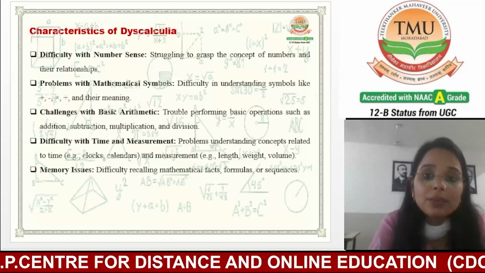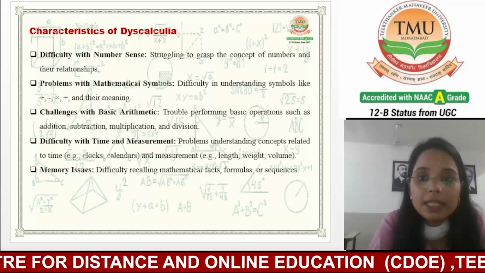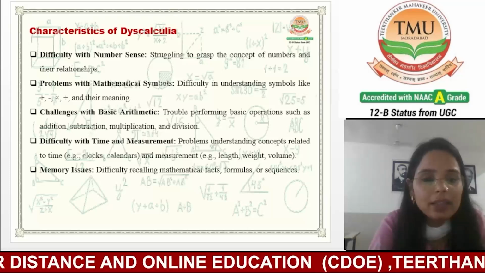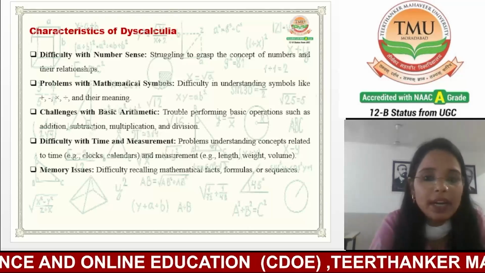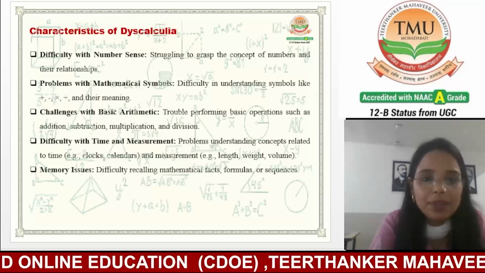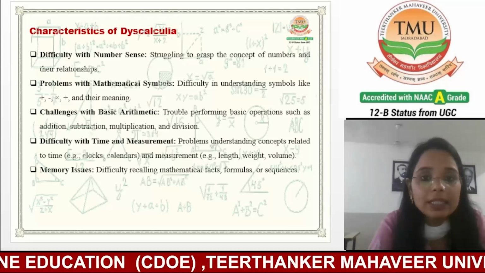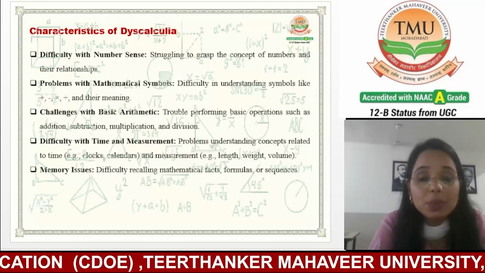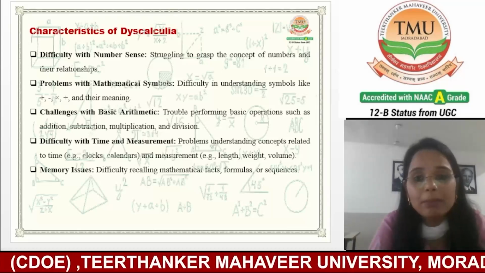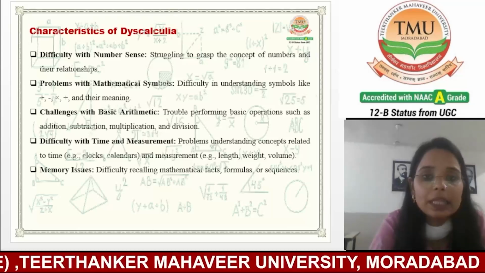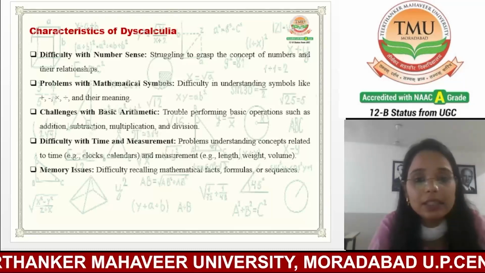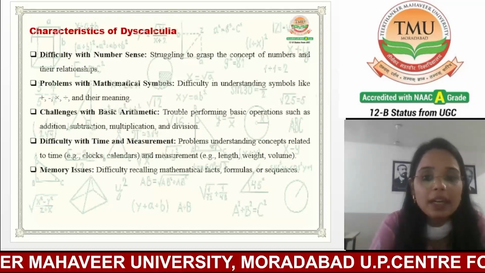The second one is problems with mathematical symbols. Students feel difficulty in understanding symbols like plus, minus, multiply, divide, percentage and their meaning. The third one is challenges with basic arithmetic. Students face trouble performing basic operations such as addition, subtraction, multiplication and division.